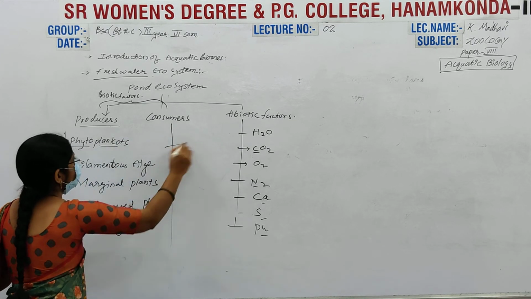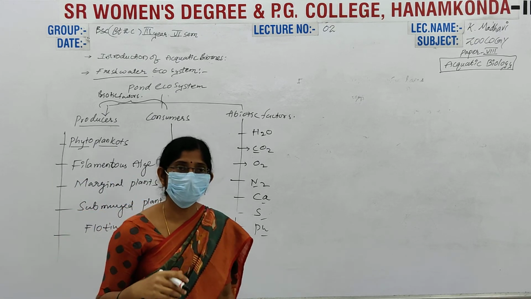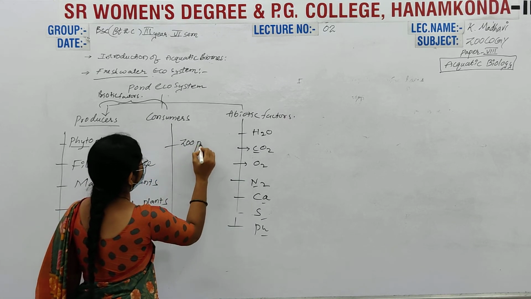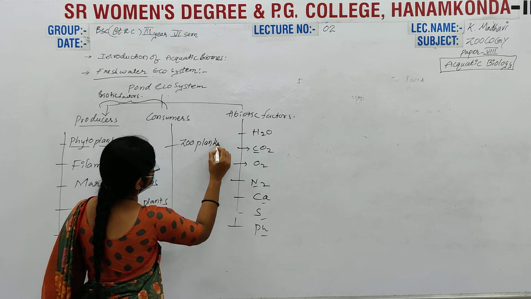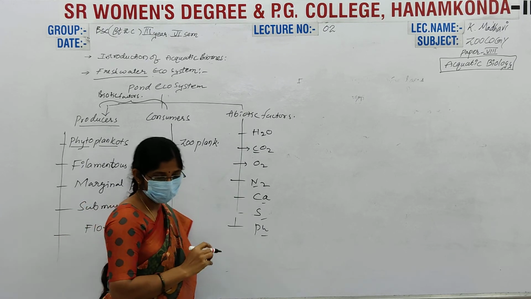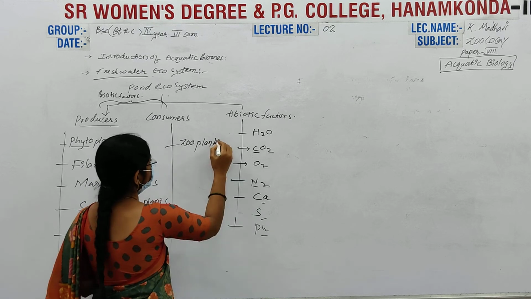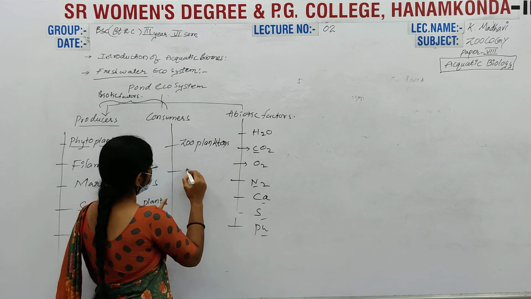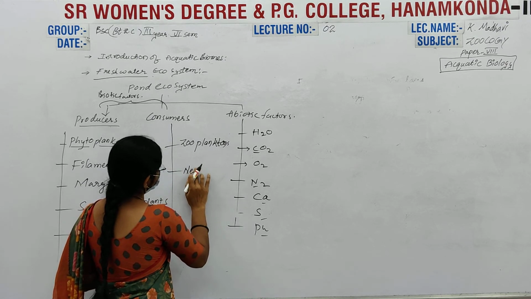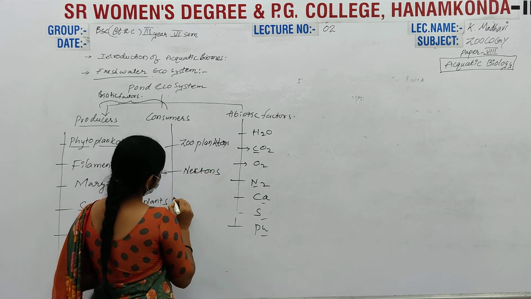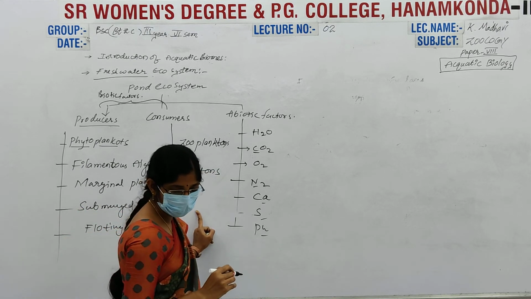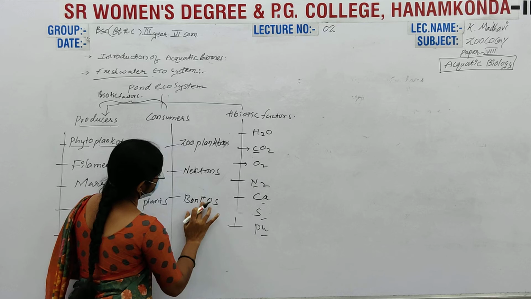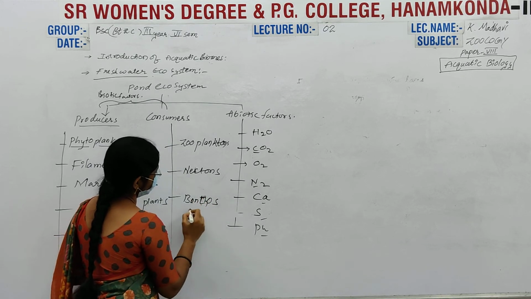And which are the consumers? Yes, zooplanktons, then nectons, rotifers, and benthos.